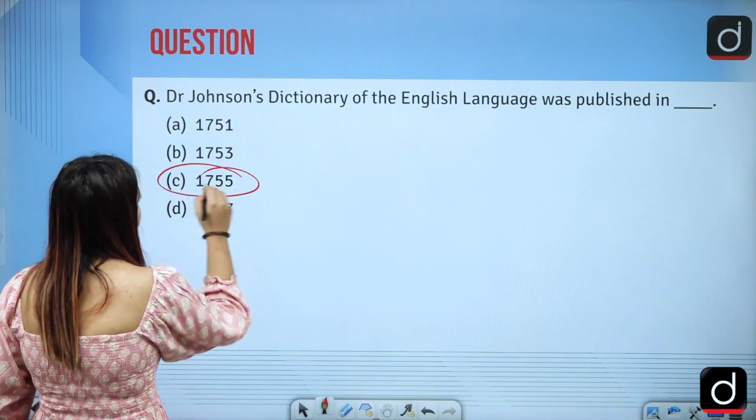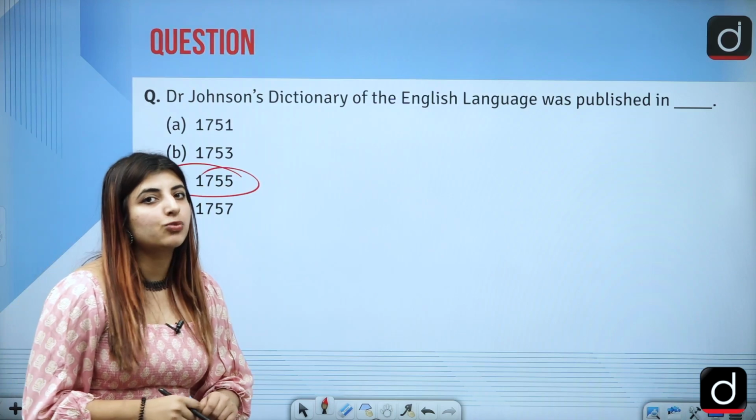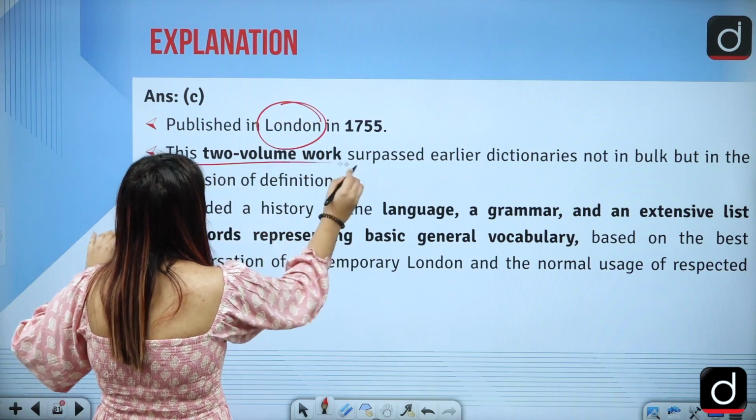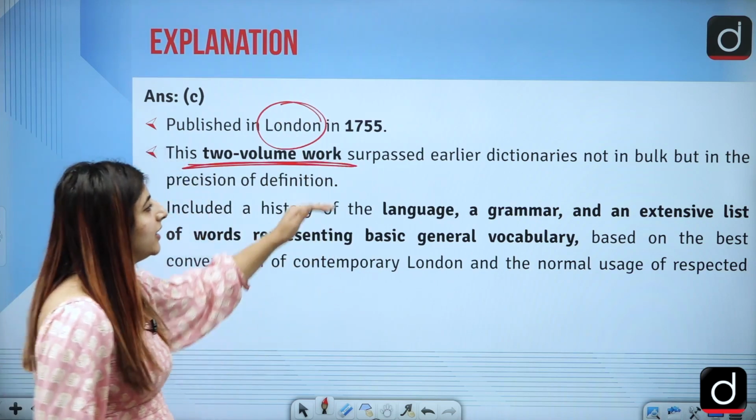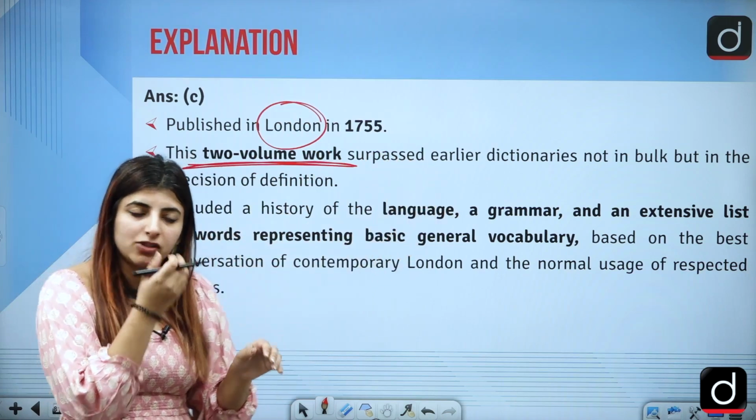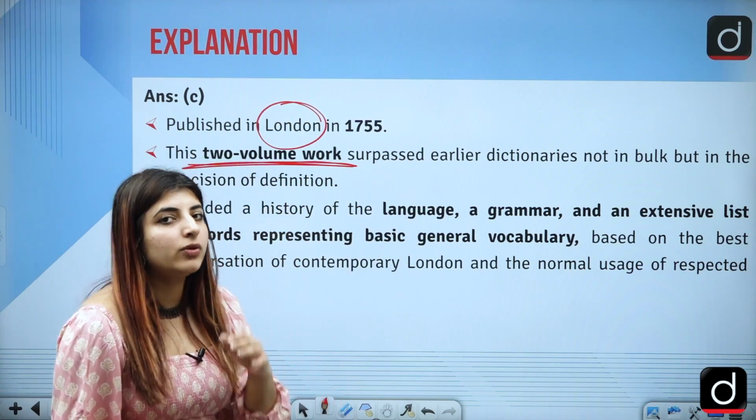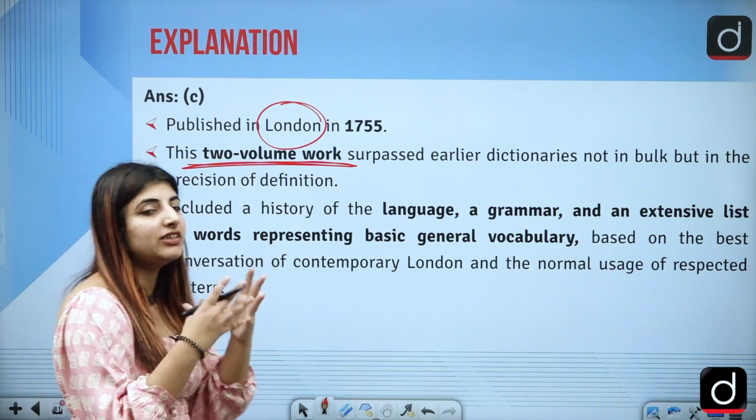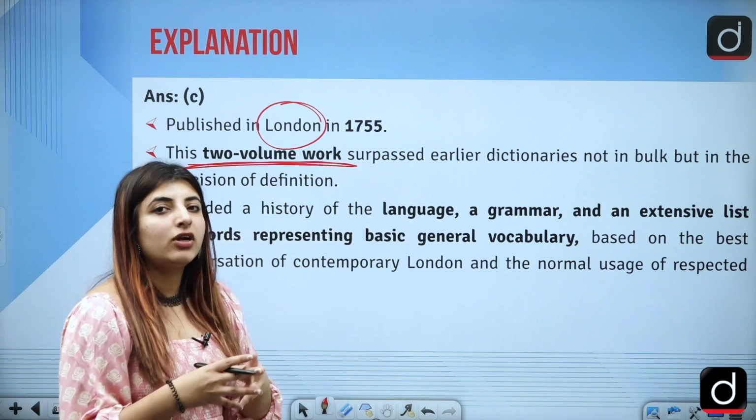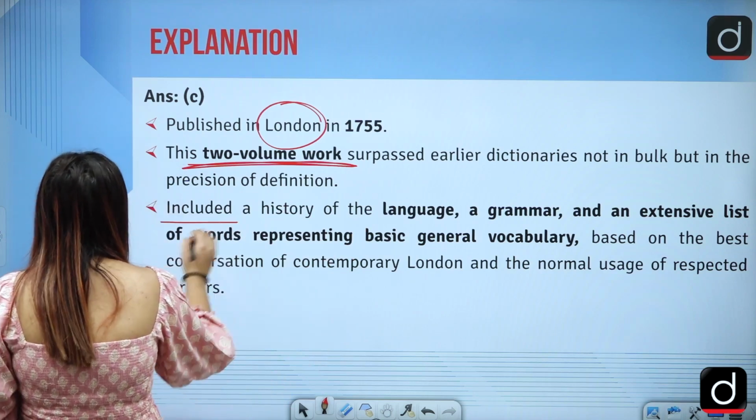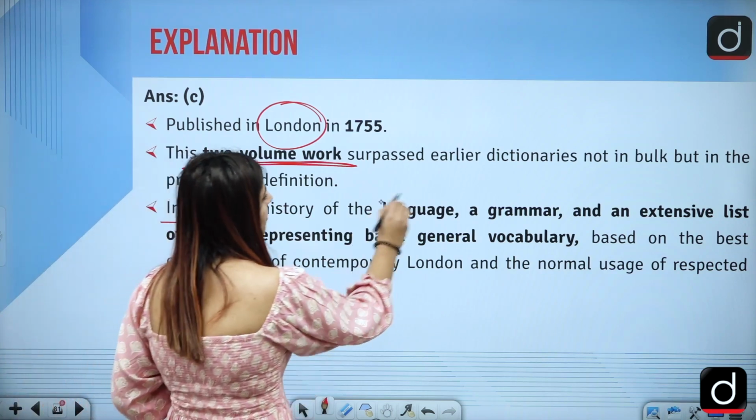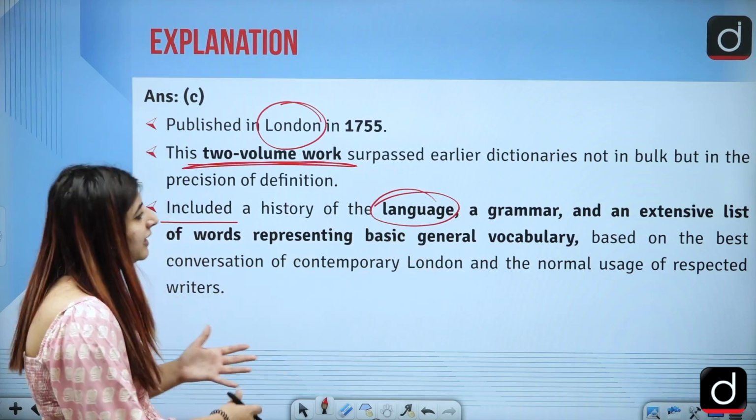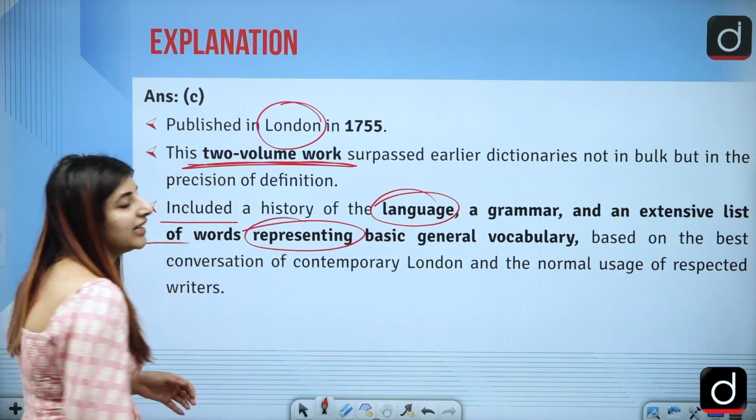In the year 1755, this very Dictionary of the English Language was published by Dr. Johnson, and it was published in London. It was a 2-volume work, because it surpassed earlier dictionaries. There were many dictionaries earlier, but those were not giving the right definition of a particular word, and they were not the ones that we see today. So basically, he provided the history of language, from where a particular word has emerged, grammar, and an extensive list of words representing basic general vocabulary.